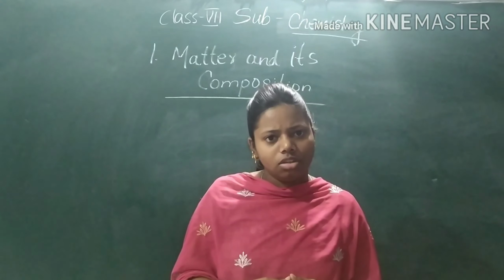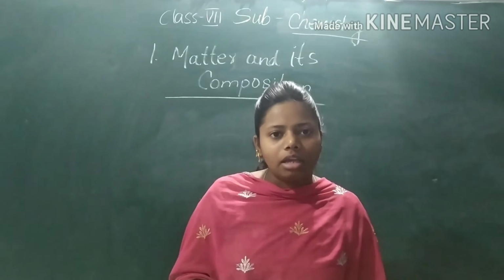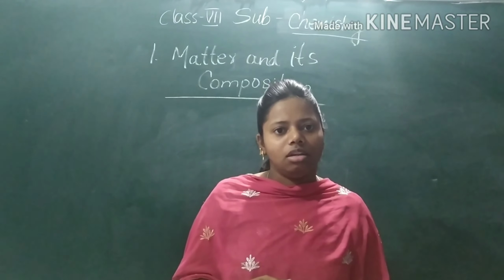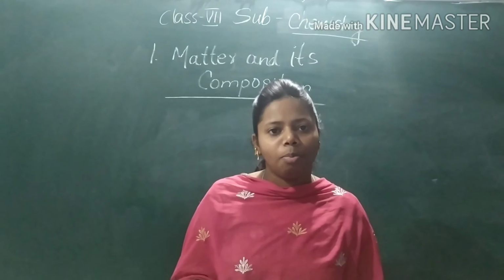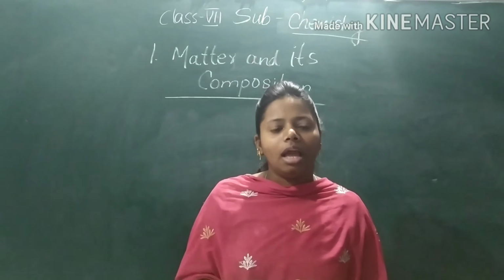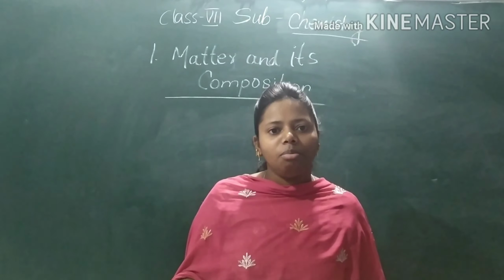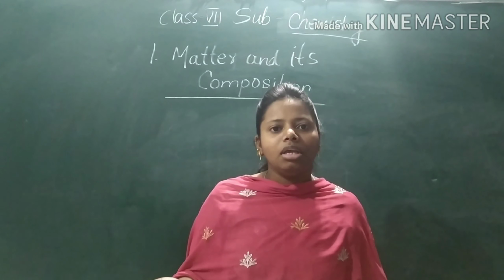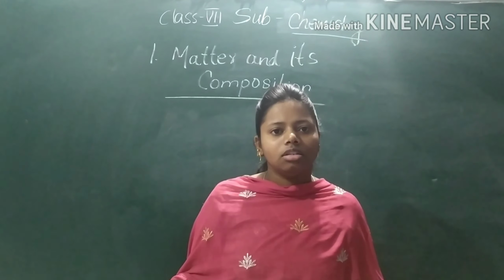by physical means. So a mixture is two or three substances together physically, they will form a mixture. The substances in the mixture will retain their own property. They will not lose their property. The property they had before, they will have the same property when they get mixed. So this is called a mixture. A mixture can be separated physically or chemically.